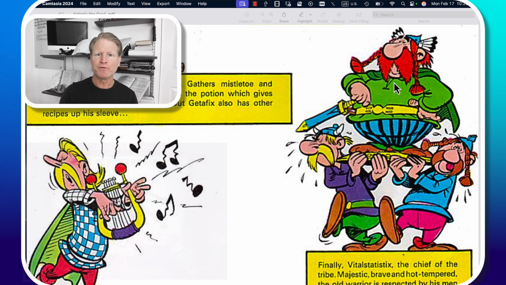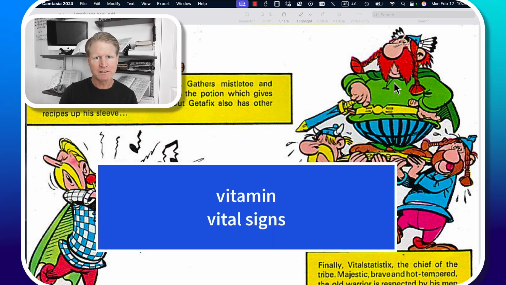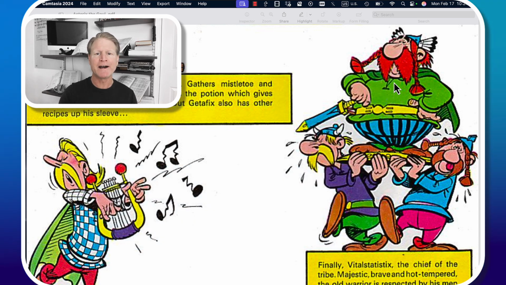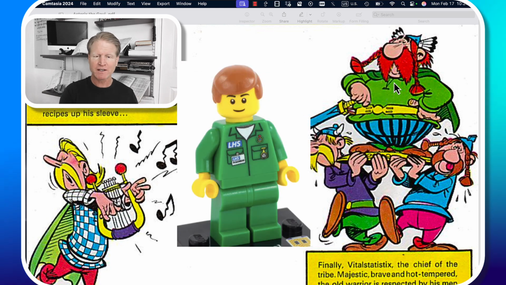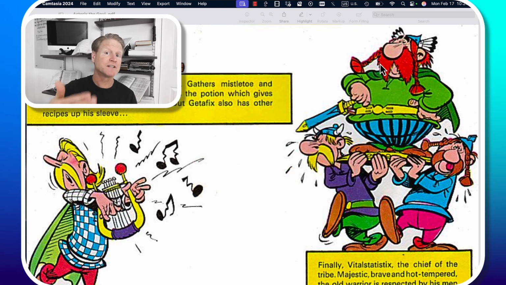Vital comes from the Latin word vita, meaning life. This is where we get words like vitamin and vital signs. Vitamins help us live a better life. Our vital signs, like breathing and pulse, the pumping of the blood in our veins, tell us that we're alive. I used to be a paramedic, and we would check people's vital signs when we responded to an accident scene. Their vital signs are their signs of life. Vital statistics are important stats that we use in life.